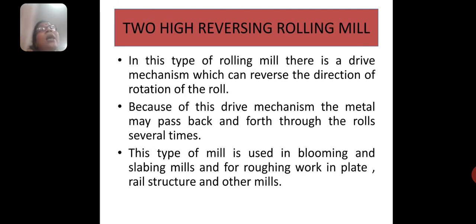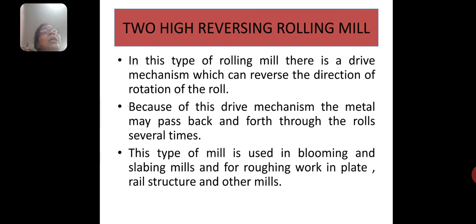This 2 high reversing rolling mill is a type of rolling mill where a drive mechanism is engaged to reverse the direction of rotation of the rolls. As discussed in the previous case, the direction of rotation of the rolls cannot be reversed. But here a driving mechanism is engaged by which we can reverse the direction of rotation of the rolls.